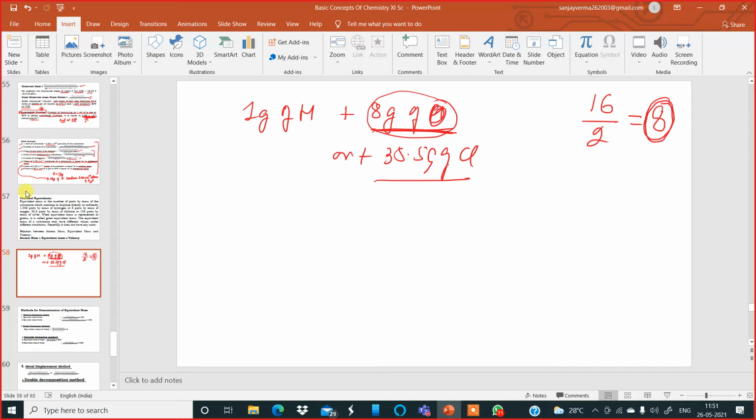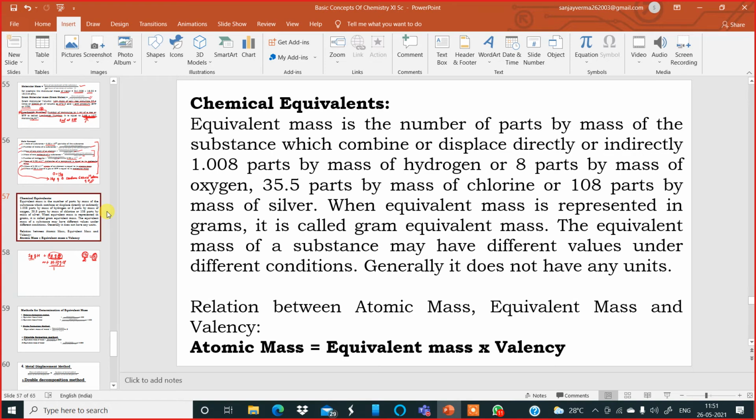Did you get the concept now? If you divide the atomic mass by its valency, you get the equivalent weight. Similarly, for hydrogen, the atomic mass is 1 and the valency is 1, so 1 by 1 is 1 only. But chlorine has atomic mass 35.5 and valency 1, so it gets divided by 1 and remains 35.5. On this basis, let me explain in very simple language what chemical equivalence is.